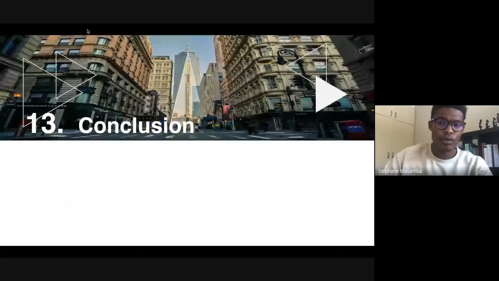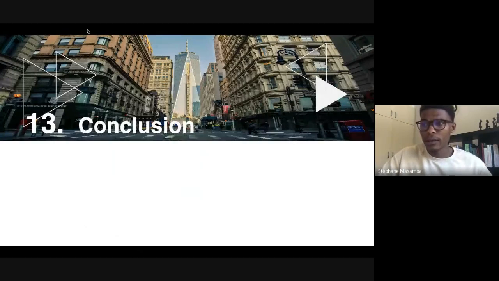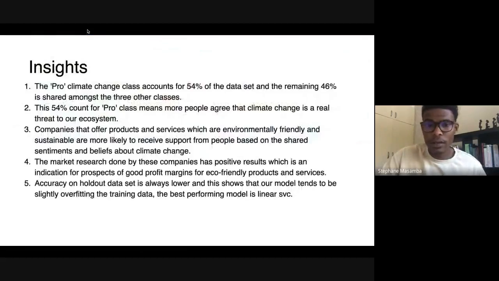In conclusion, we drew some insights that showed that the majority of people agree that climate change is real. And this means that the companies' efforts into providing products and services that are environmentally friendly are likely to receive support from the public.